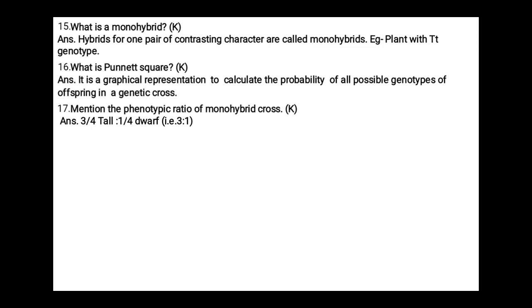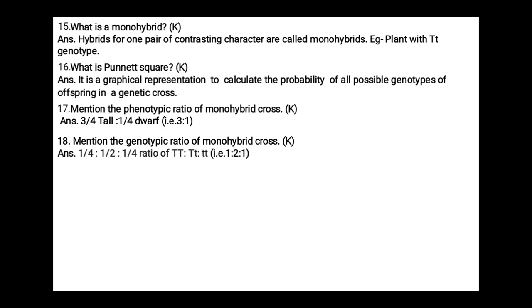It is also represented as 3:1. Mention the genotypic ratio of monohybrid cross. 1/4 to 1/2 to 1/4. These are the ratios of TT, Tt, tt. They are also represented as 1:2:1.